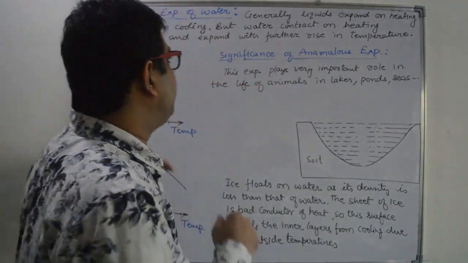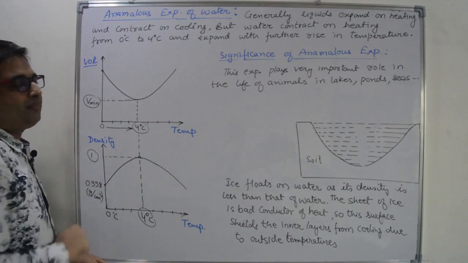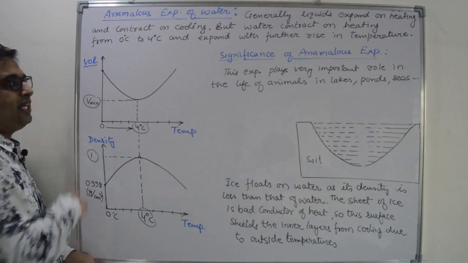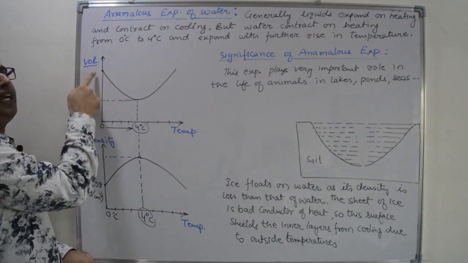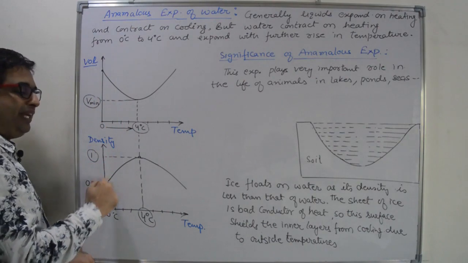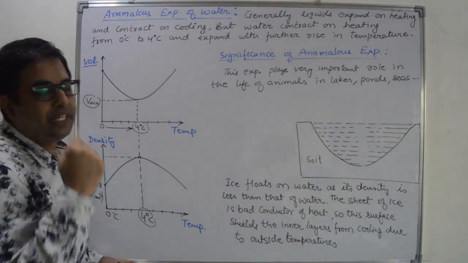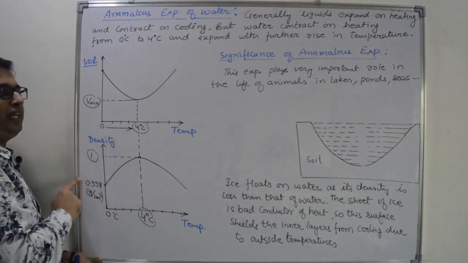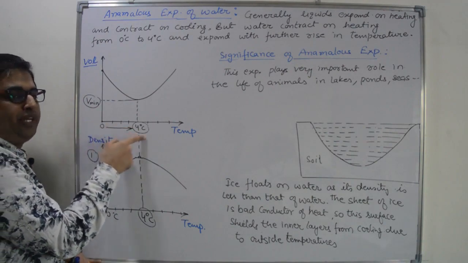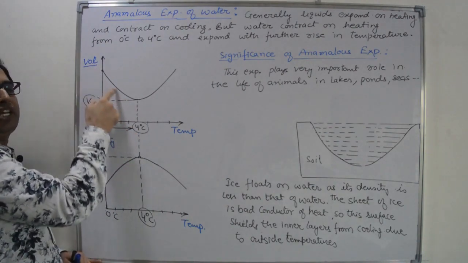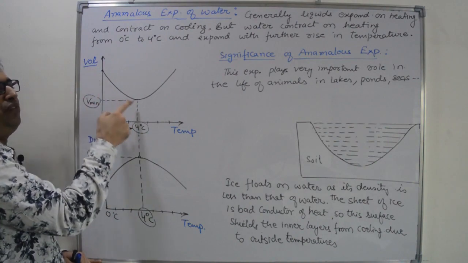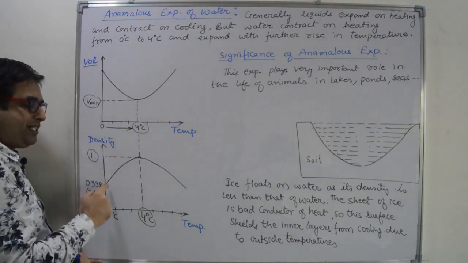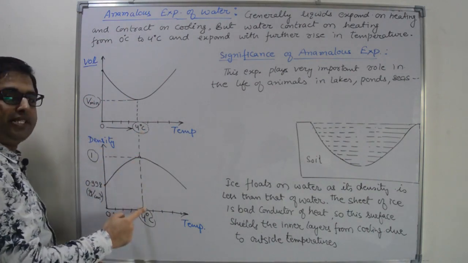So let us check the different behavior of water. If we increase the temperature of the water from 0 to 4 degrees Celsius, its volume will decrease. That means it will contract and the density will increase. Normally, if we increase the temperature, the volume of a liquid increases. But for water, the behavior is different. As we increase the temperature from 0 to 4 degrees Celsius, it will not expand, it will contract and its volume will decrease. Its volume is minimum at 4 degrees Celsius and its density is maximum at 4 degrees Celsius.